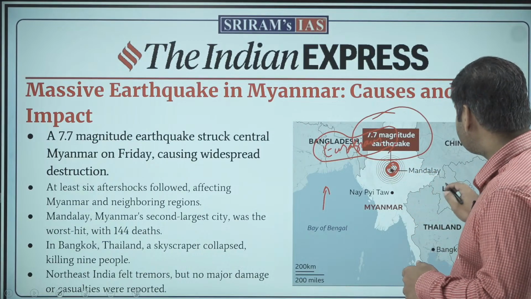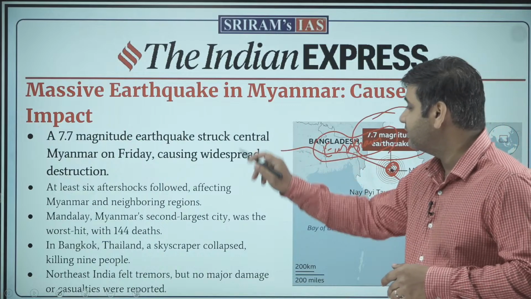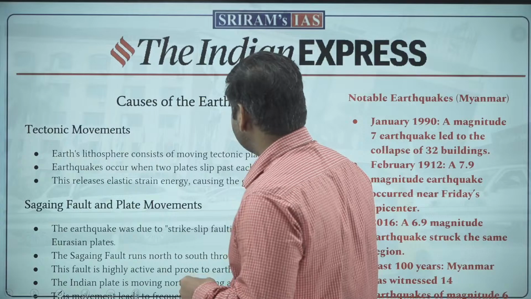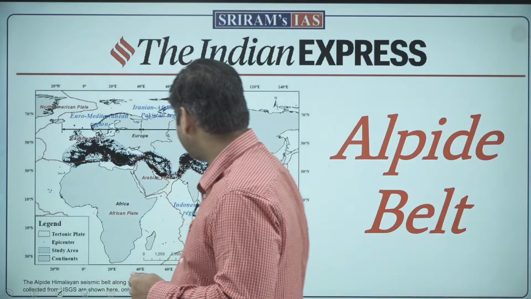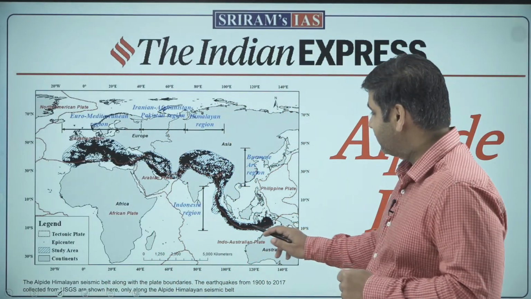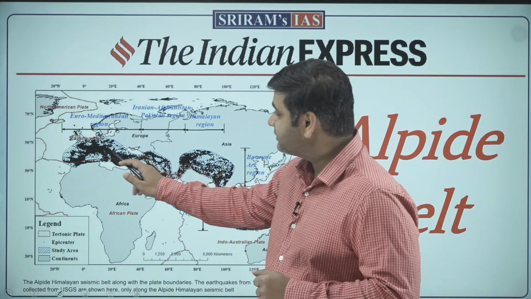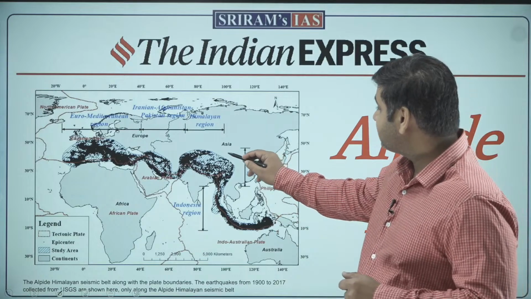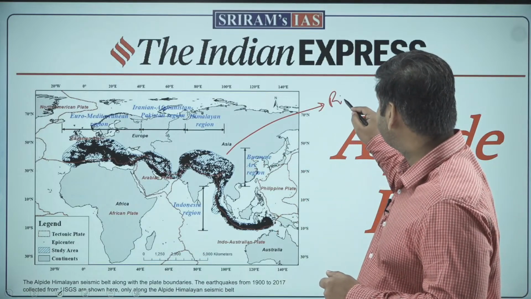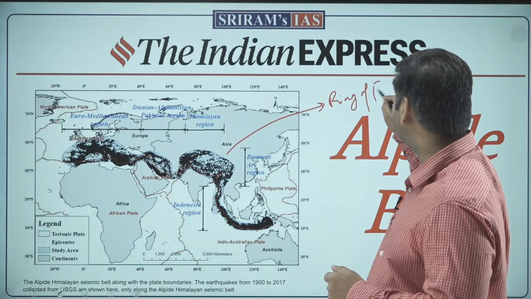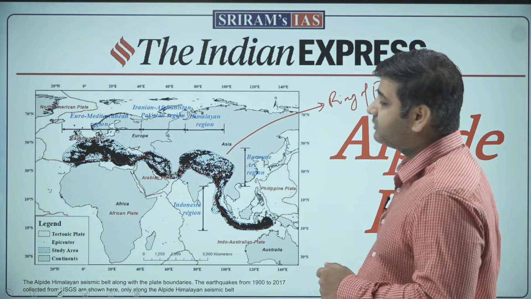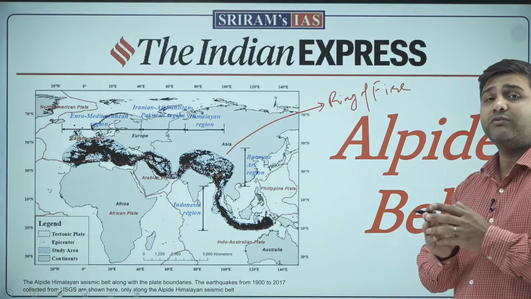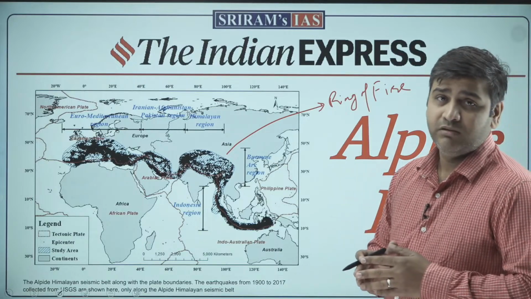Okay, and this also comes in the Alpide zone. We are going to study about the Alpide zone as well. Now coming to this important slide here, you will understand what the Alpide zone is all about. This is the Alpide zone. This is a high frequency region for earthquakes. After the Pacific Ring of Fire, where the majority of earthquakes take place, this is the second area where about 15% of all the earthquakes take place.